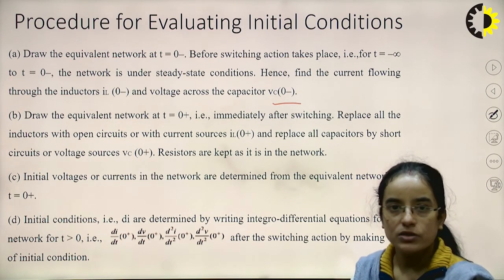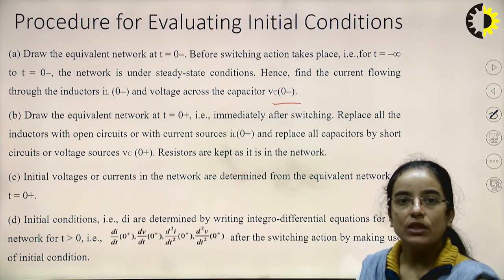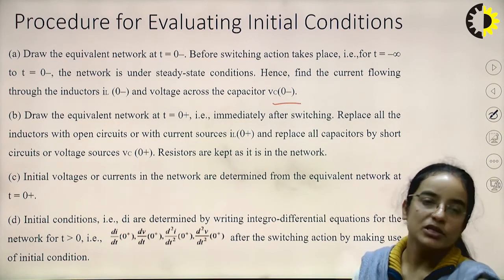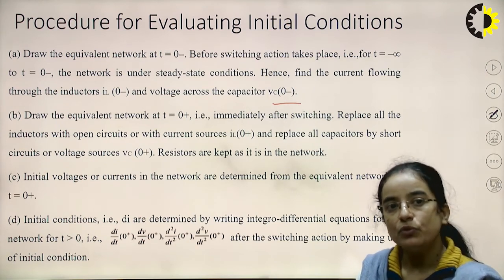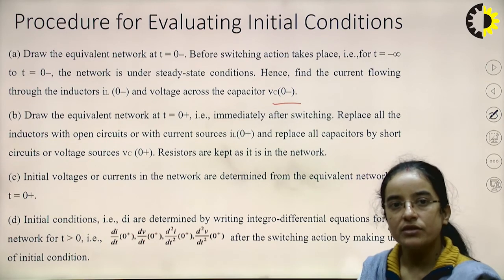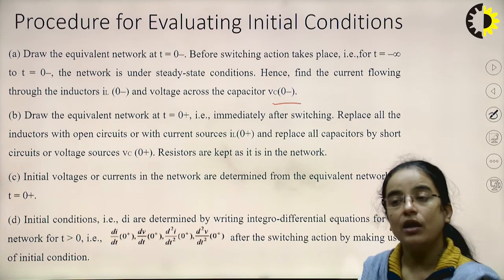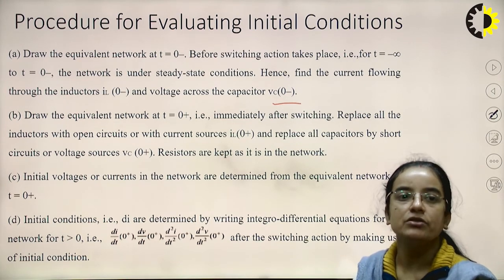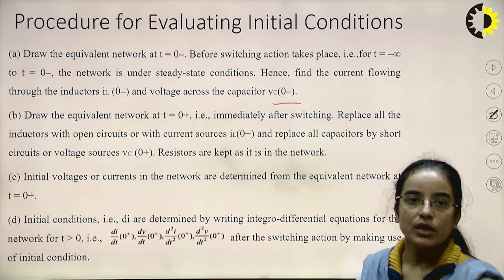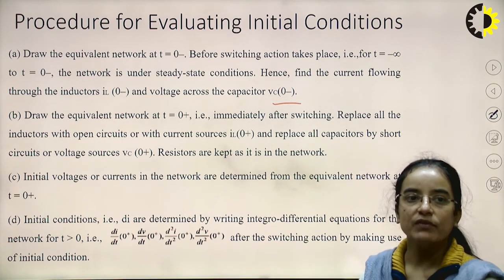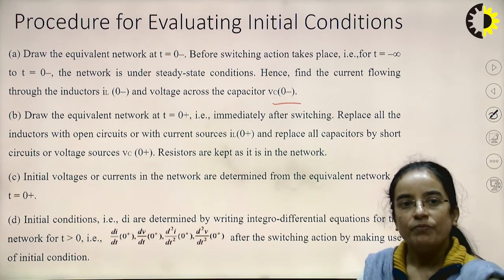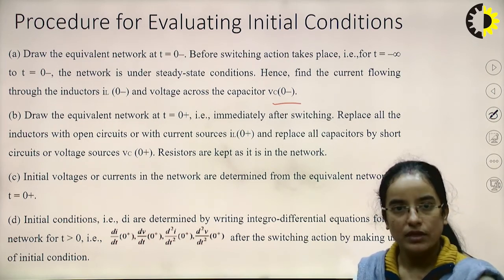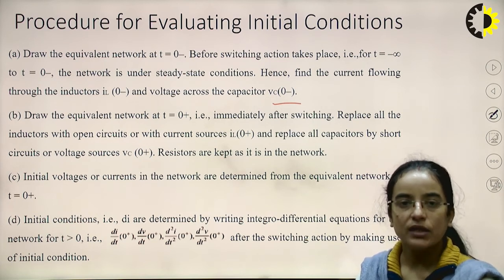And we will replace all the capacitors by short circuits, or with voltage sources VC0 plus. Resistors will be kept as they are in the network, because we have seen that resistors are unaffected by the initial and final conditions. So initial voltages or currents in the network are determined from the equivalent network at t equal to 0 plus.